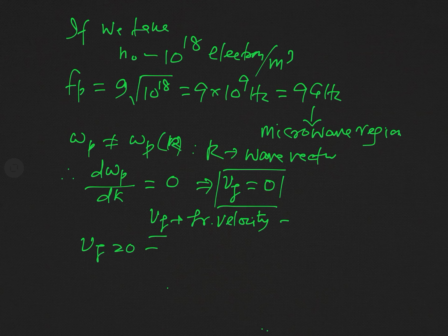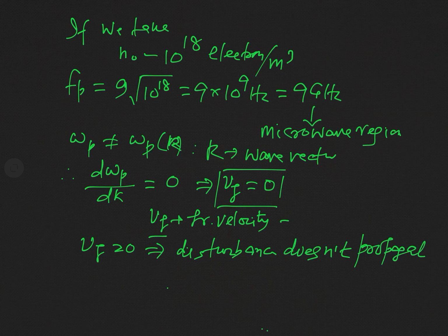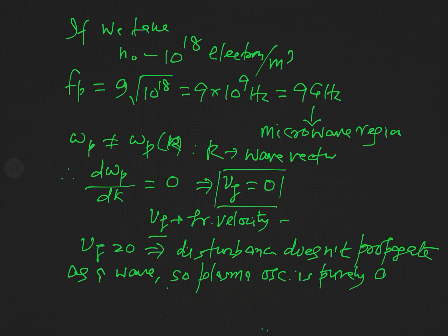So this Vg equal to 0, this result implies that disturbance does not propagate as a wave, and so plasma oscillation is purely an electrostatic oscillation.